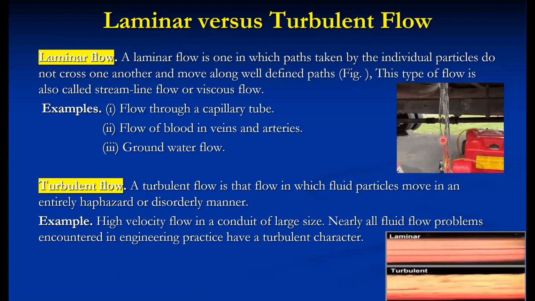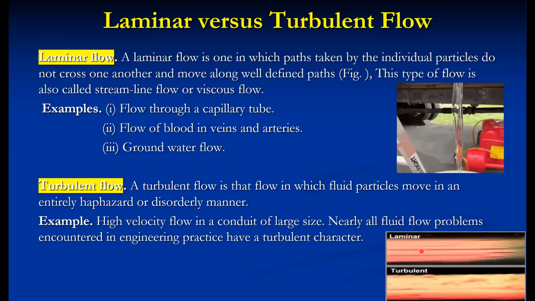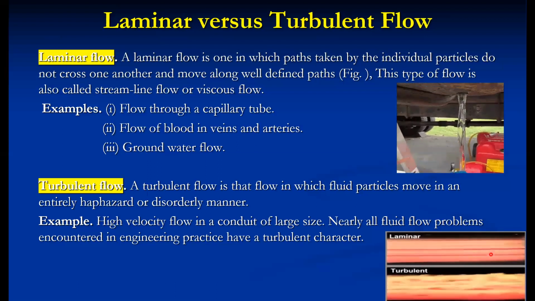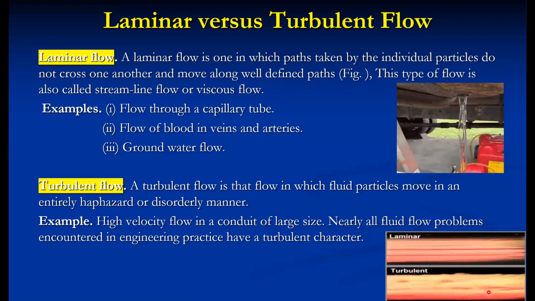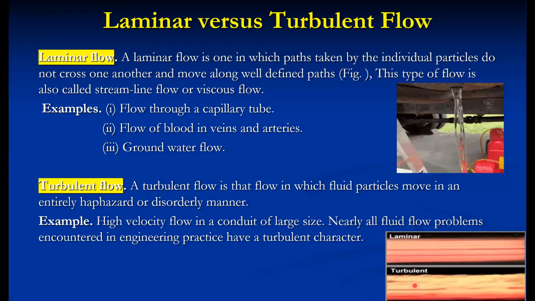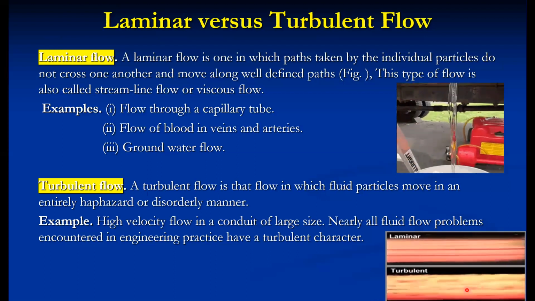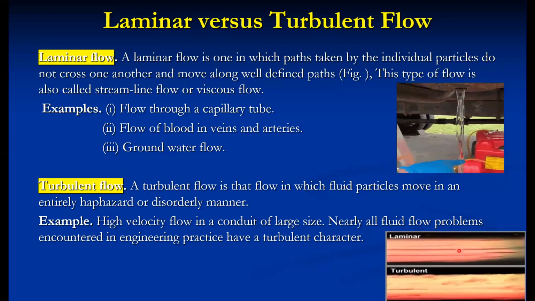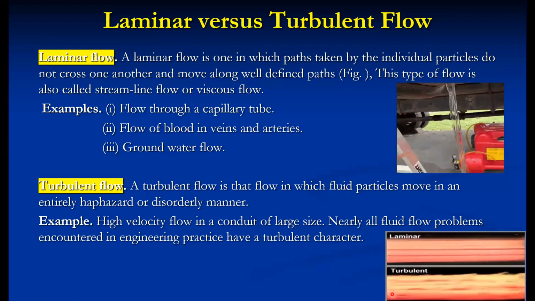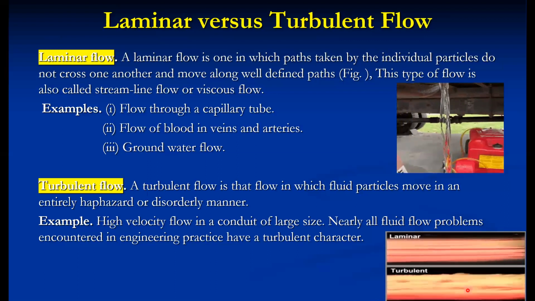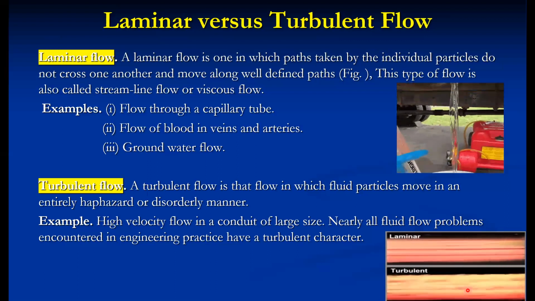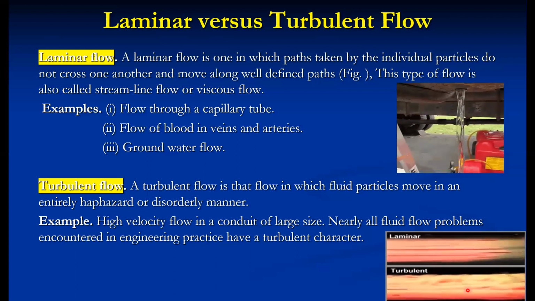In laminar flow, the fluid particles move in a parallel path along streamlines. On the other hand, in turbulent flow, the fluid particles move in an entirely haphazard or disorderly manner. This generally takes place at a high velocity. At a low velocity, suppose the flow is laminar. In exactly the same pipeline, if we increase the velocity, then it becomes turbulent. These are some characteristics of laminar and turbulent flows, and most practically occurring flows are turbulent.